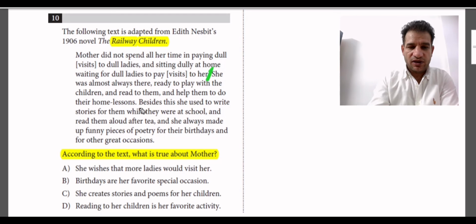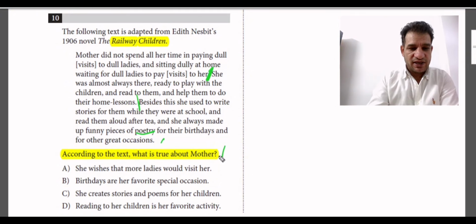do their home lessons. Besides this, she used to write stories for them while they were at school and read them aloud after tea, and she always made up funny pieces of poetry for their birthdays and for other great occasions. And the question once more is, according to the text, what is true about mother? Okay, I'm going to go to the answer choices.